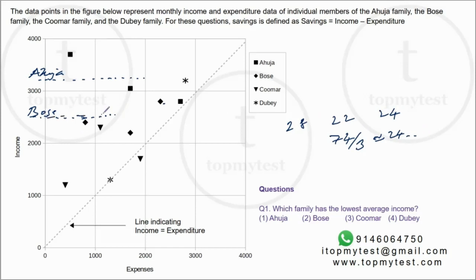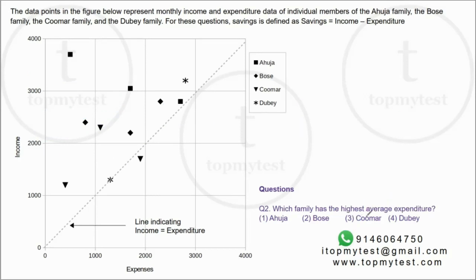Roughly here. Okay, Kumar. Kumar is here, here, and here. So roughly here, this will be Kumar. And Dubey, this and this. So midway in between. So this will be here, Dubey. Right, the lowest has to be Kumar, option 3. You can verify it, but we can visually do this. Let's try to do the next one also.